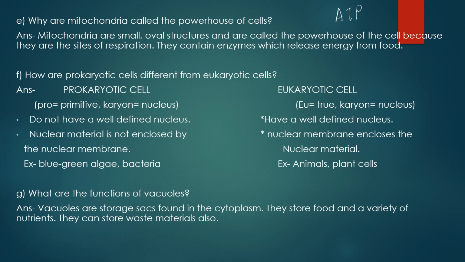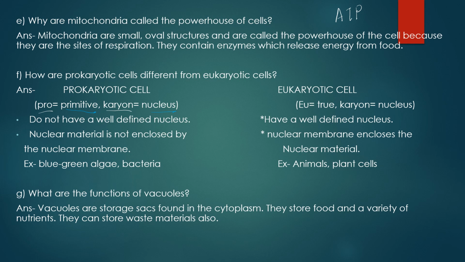The next question is, how are prokaryotic cells different from eukaryotic cells? So when we have started the chapter, there only I have explained you about prokaryotic and eukaryotic cell. The prokaryotic cell, if we split this word prokaryotic, we'll get two different terms, that is pro and karyon, where pro means primitive and karyon means nucleus.